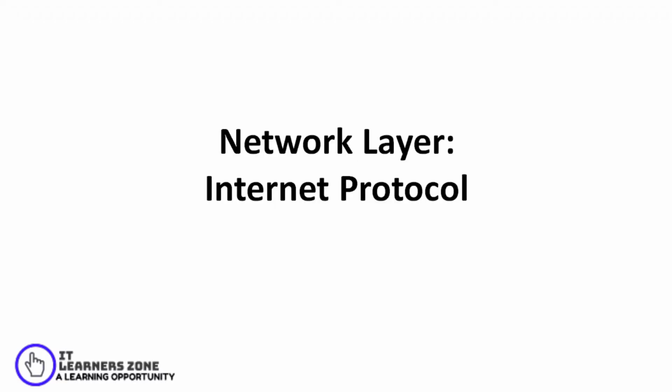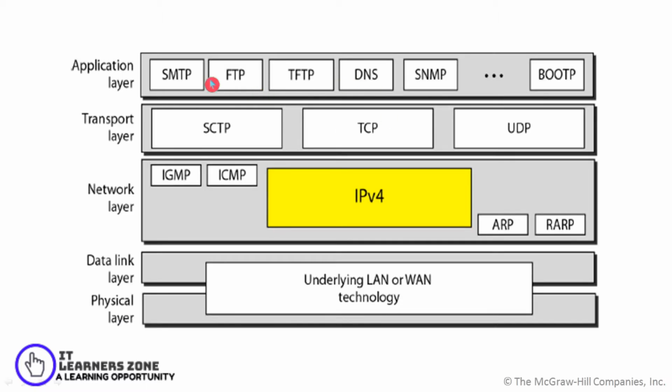When it comes to the network layer, it is one of the important layers in the TCP/IP protocol. As you can see, the TCP/IP protocol is divided into 5 layers: application layer, transport layer, network layer, data link layer and physical layer. The network layer deals with Internet Protocol.